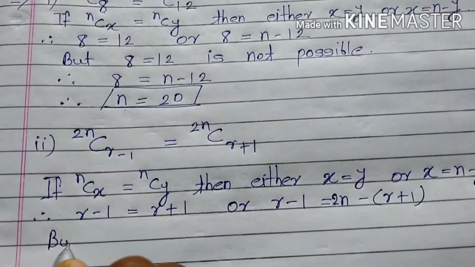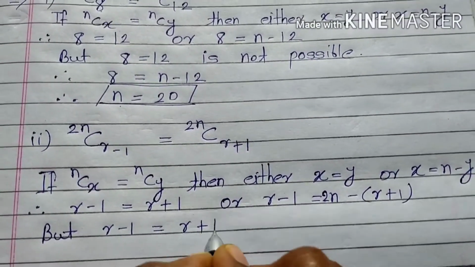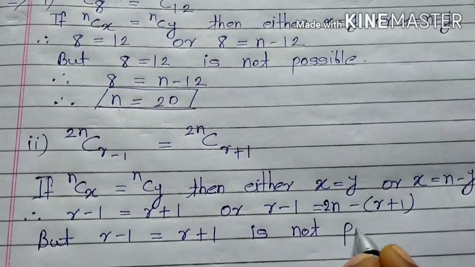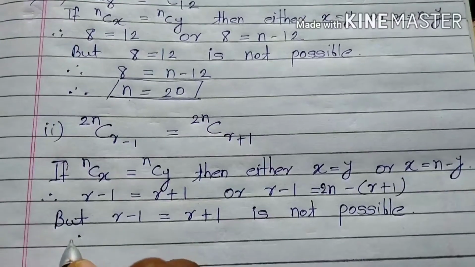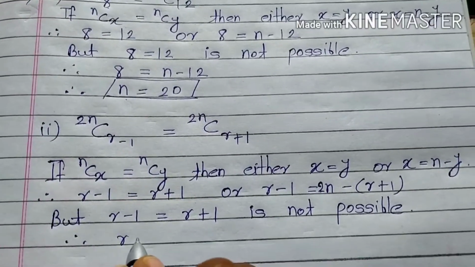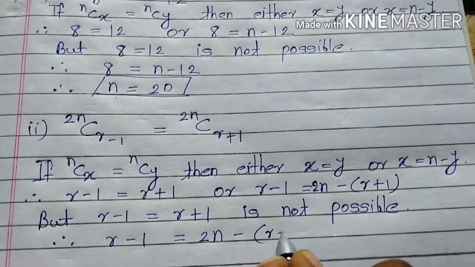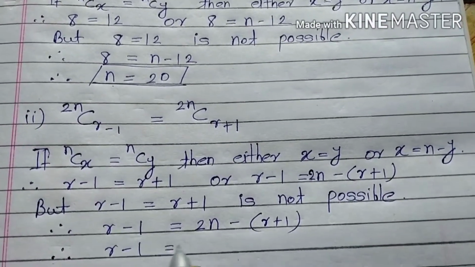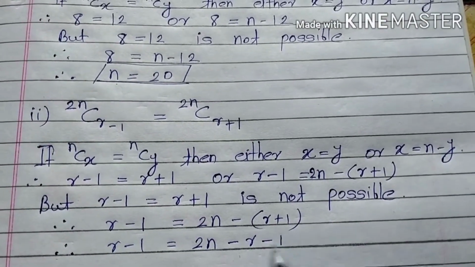But r minus 1 which is equal to r plus 1 is not possible. So therefore r minus 1 is equal to 2n minus (r plus 1), minus sign multiplied in the bracket.